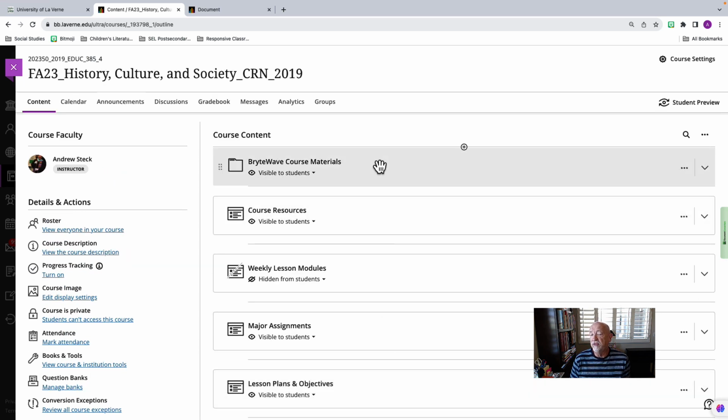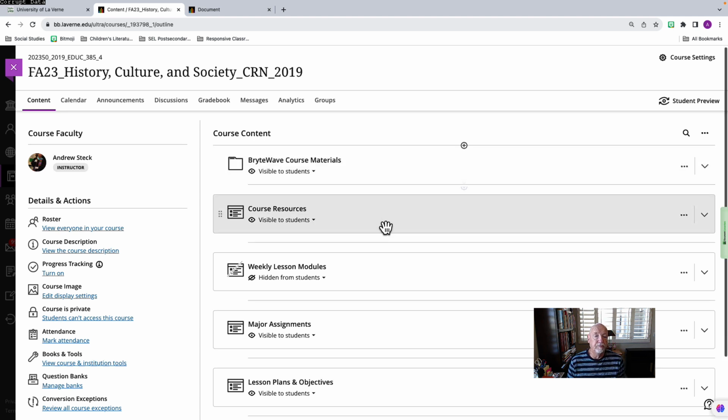The first one is just for the textbook. If you'd like to order the textbook through the textbook store, you're more than welcome to do that. You can also rent it online. You can buy it online. You can buy a used copy, whatever works for you. The publishing date is 2018, so you should be able to find it readily. It's called Dynamic Social Studies, and you'll see more of that in the syllabus when I review the syllabus at the end of this video.